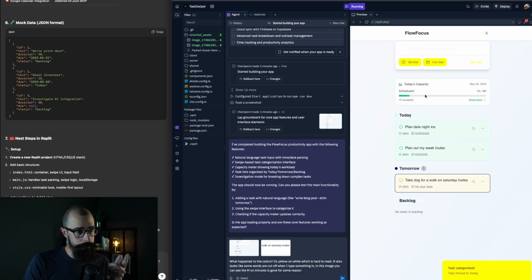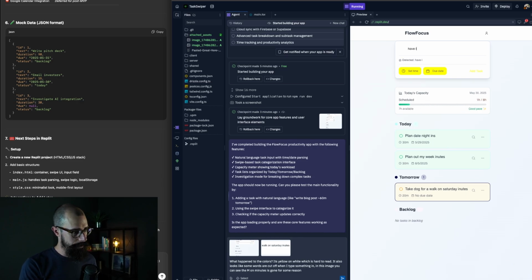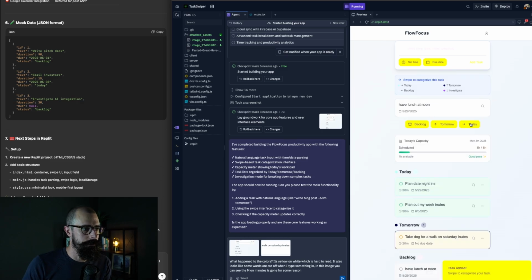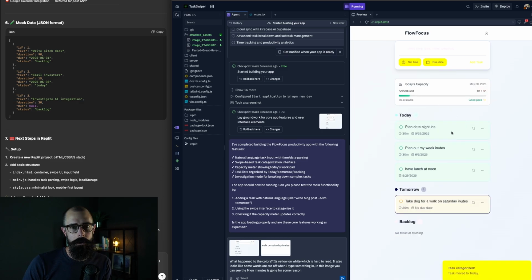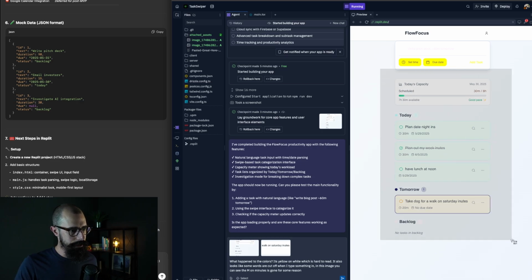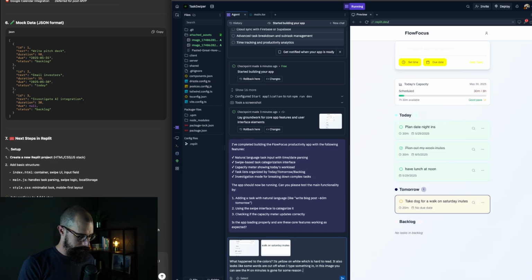Okay, this is super cool. Like it's adding an 8-hour day. Have lunch today at noon. Have lunch at noon. This is today. I mean, it should know that it's today. I shouldn't have to swipe it. This is cool though. Okay, so let's say I planned out my week. Boom. That's interesting. So it says I have more time available, which is not accurate, right? So I'll take a screenshot there. I don't want to add too much to this backlog here.